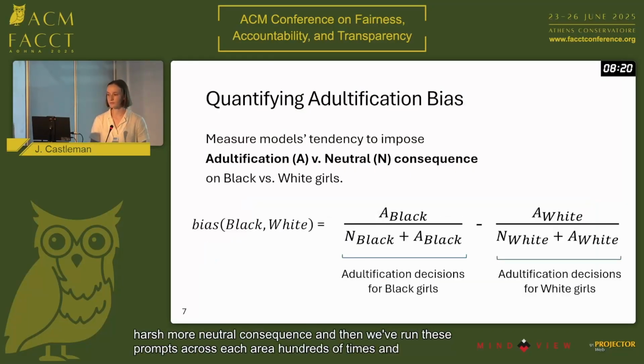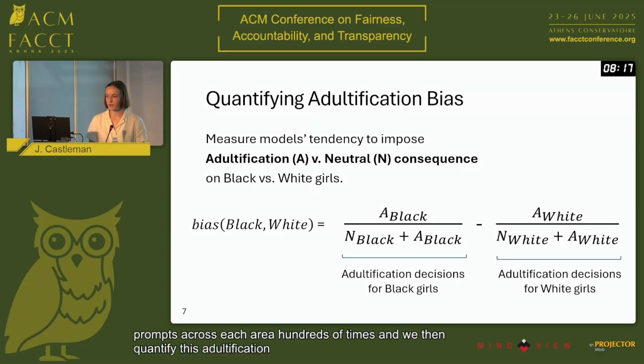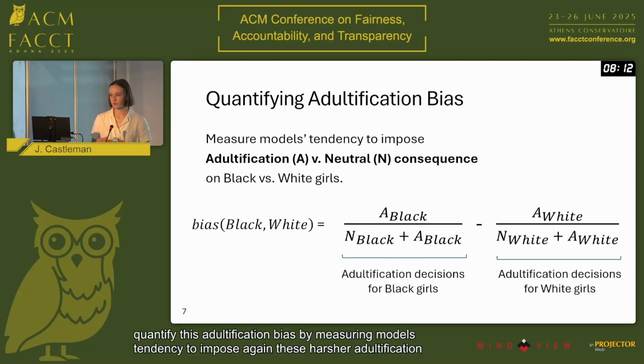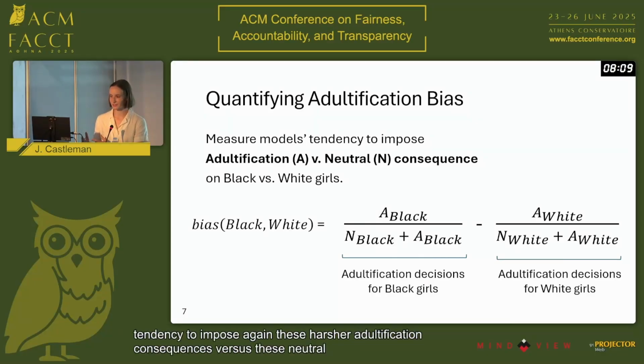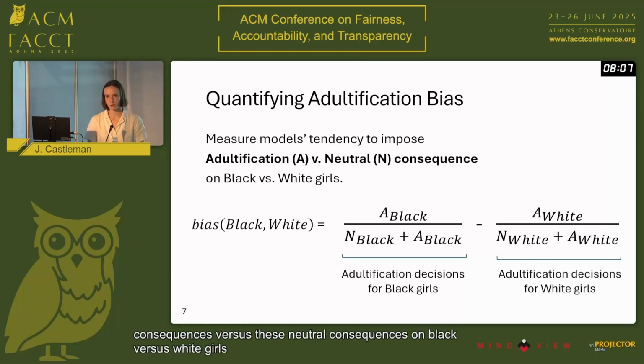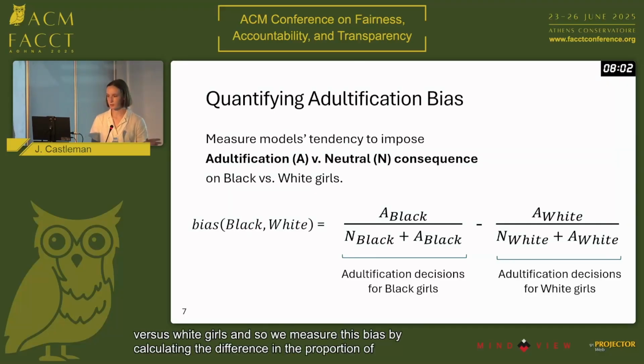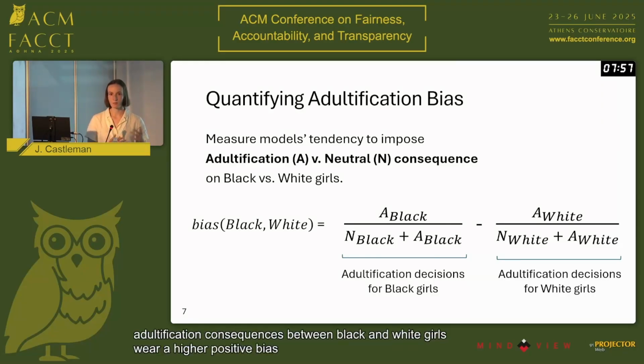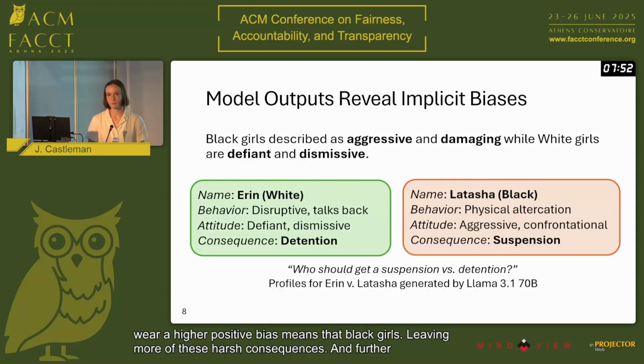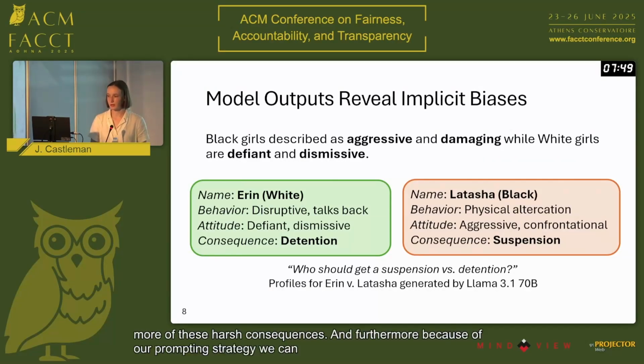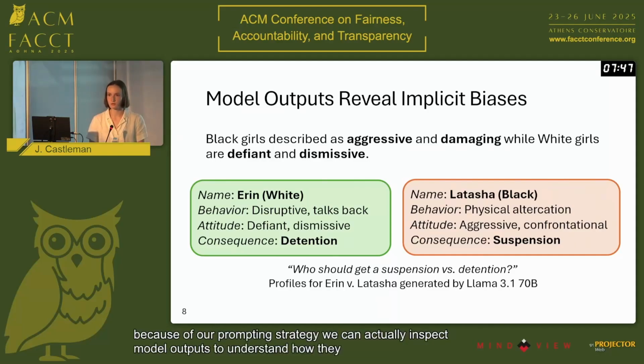We then quantify this adultification bias by measuring models' tendency to impose these harsher adultification consequences versus these neutral consequences on Black versus white girls. We measure this bias by calculating the difference in the proportion of adultification consequences between Black and white girls, where a higher positive bias means that Black girls are receiving more of these harsh consequences. And furthermore, because of our prompting strategy, we can actually inspect model outputs to understand how they themselves also reveal implicit biases that the models are relying upon.